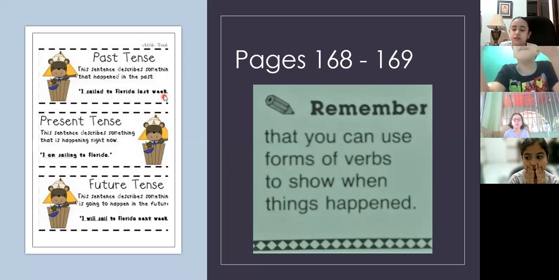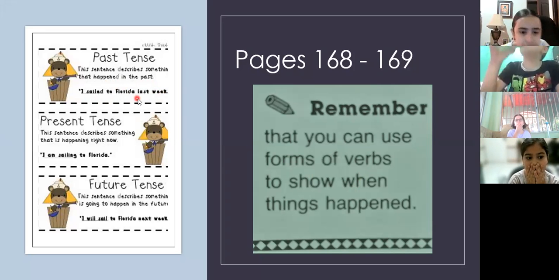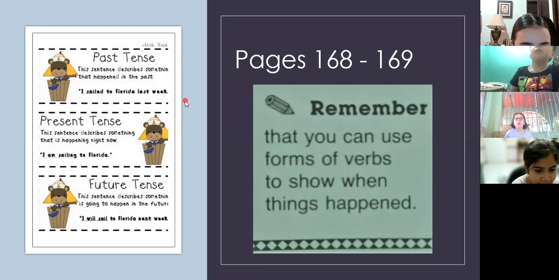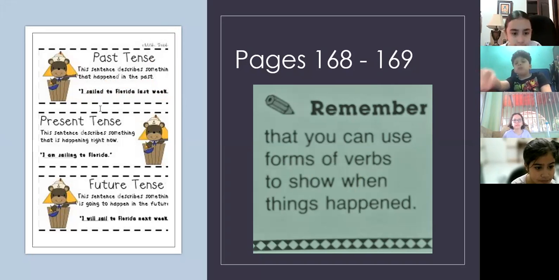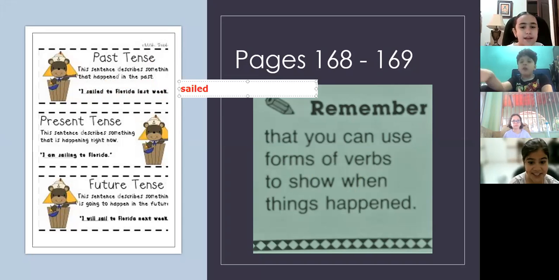What is the verb, class, in this sentence? I sailed to Florida last week. Sail. That's right. How do you know that this is the verb? Because it has ed. That's right, ed. So in present, it's sail plus the ed.